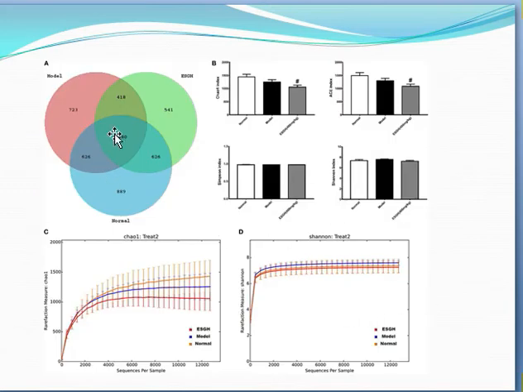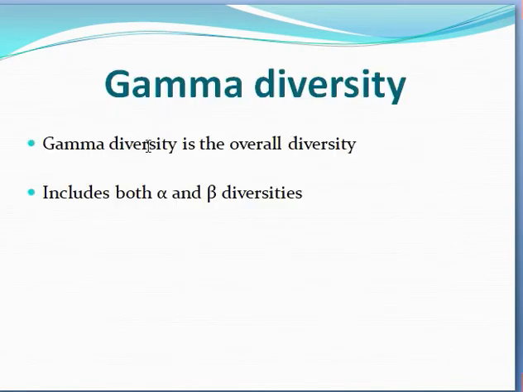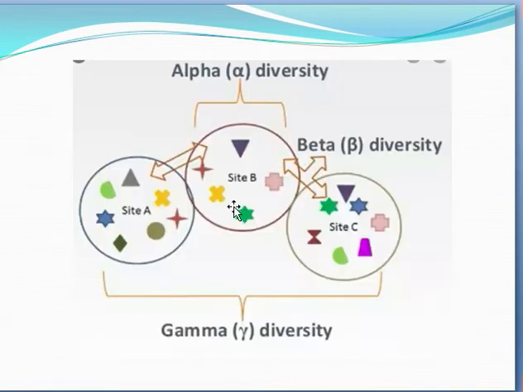This diagram shows gamma diversity. Gamma diversity is the overall diversity, including both alpha and beta diversity. In this diagram, you can understand the concept of alpha, beta and gamma diversity. Alpha diversity is the diversity of species in a single sample site. Beta diversity is between two sample sites, and gamma diversity is the overall diversity of a large landscape area.